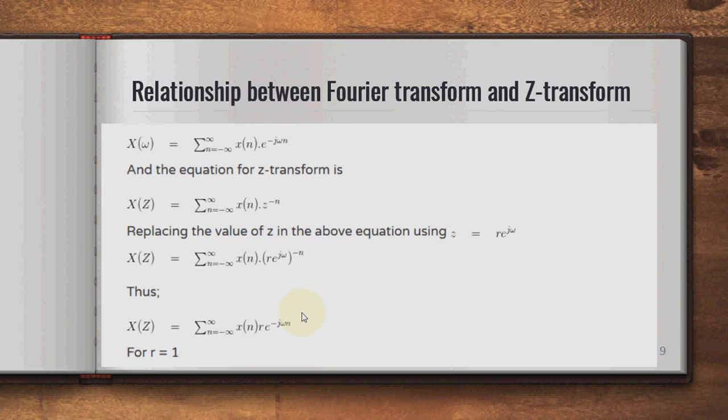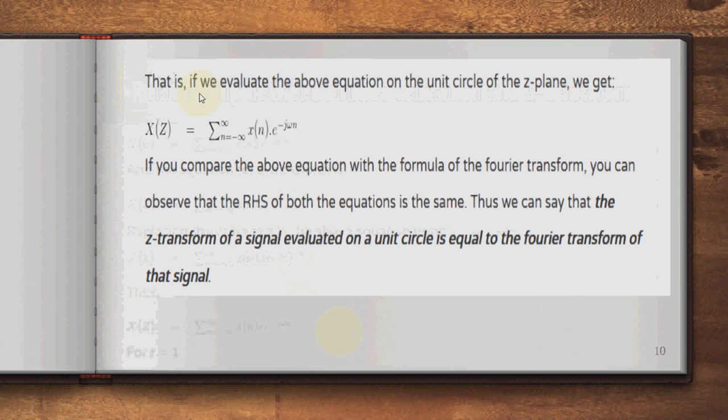If r is equal to 1, put r equal to 1. Thus we evaluate the above equation on the unit circle of the z plane, and we get X of z equal to summation n equals minus infinity to infinity x of n e raised to minus j omega n.